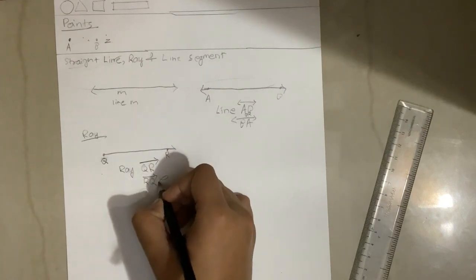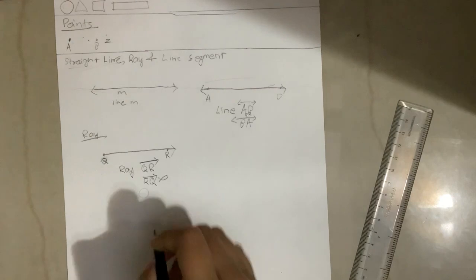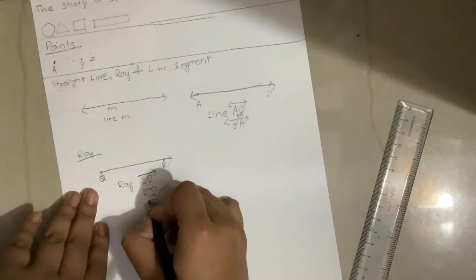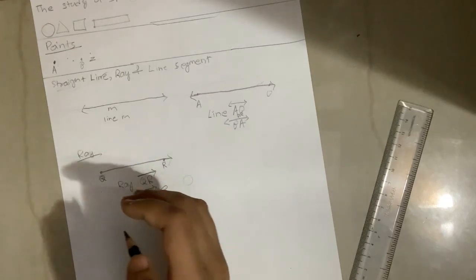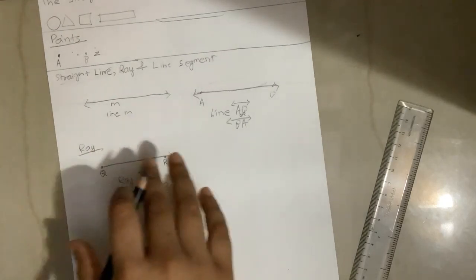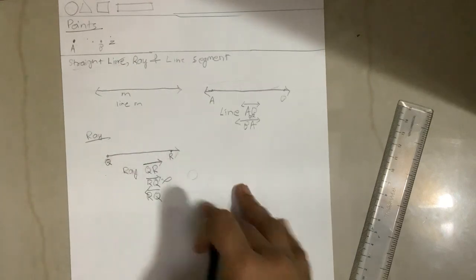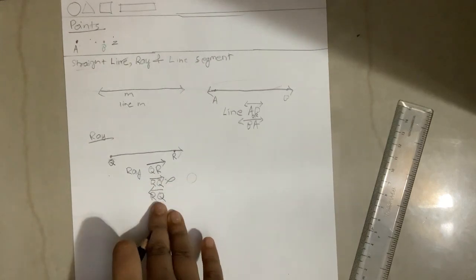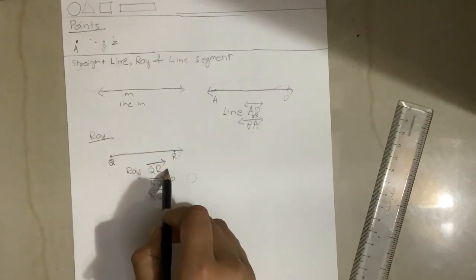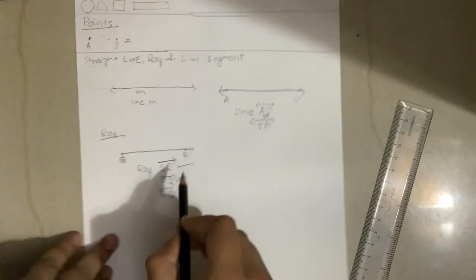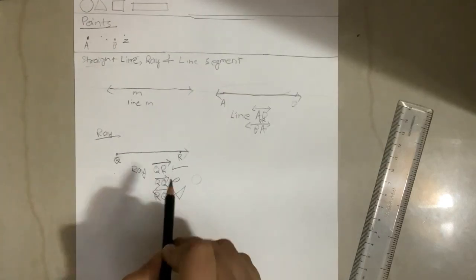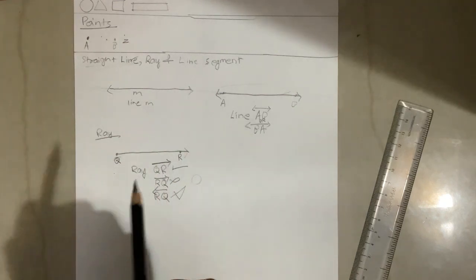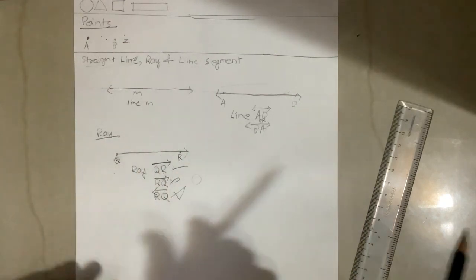So this is wrong. But we can also write it like this: RQ. It's not wrong, but you should not write this, as sometimes it is not practical, and in geometry you should write it like this only. Though this is not wrong, you should still not write with this. Name a ray like this. So this was a ray.